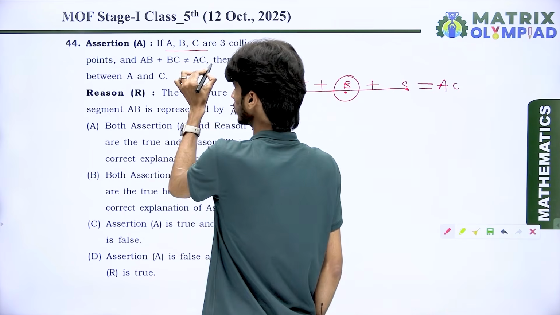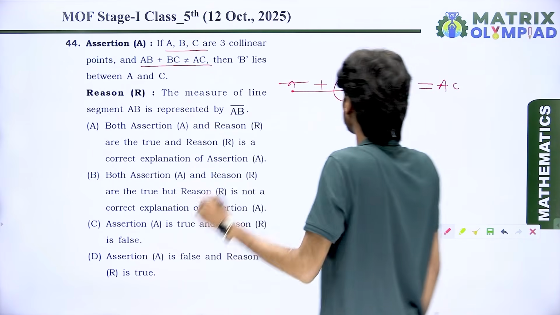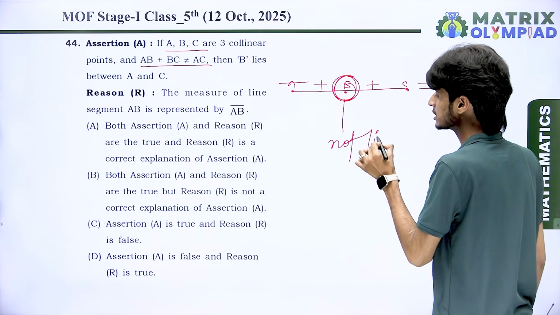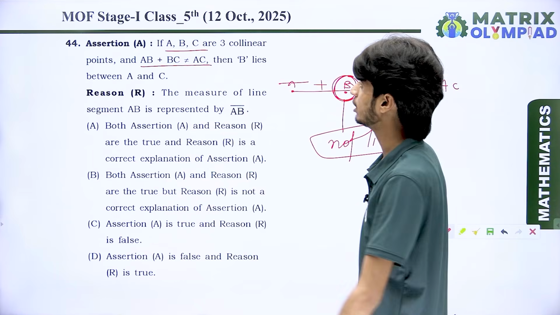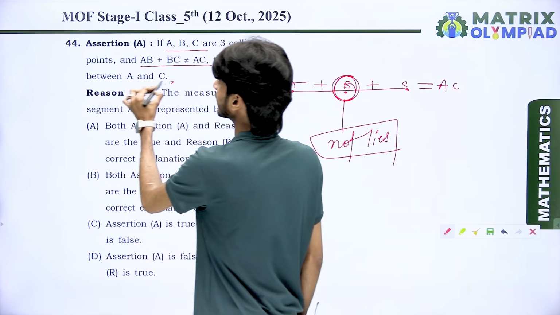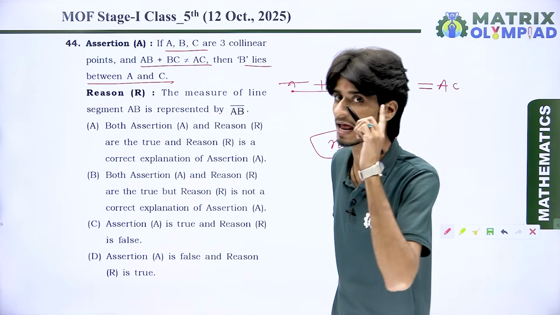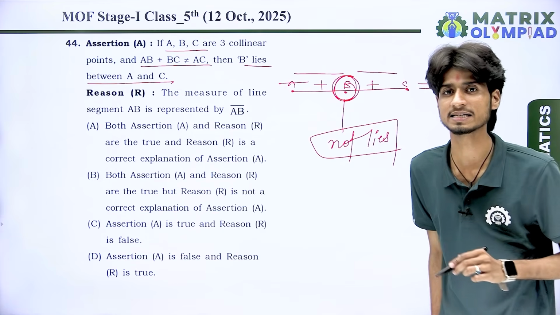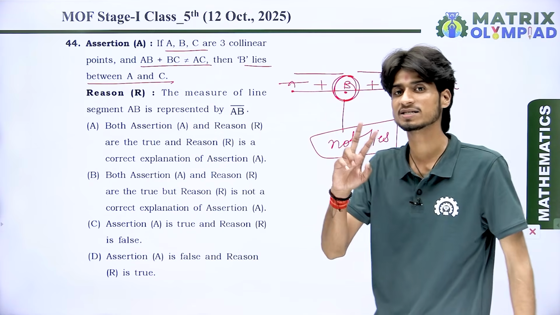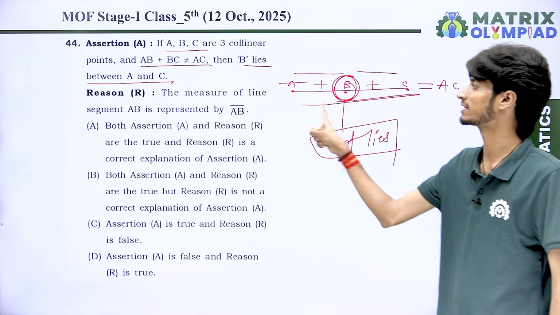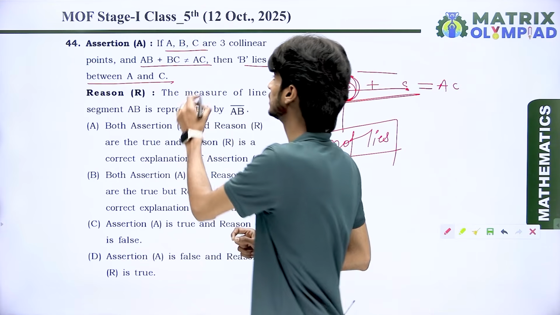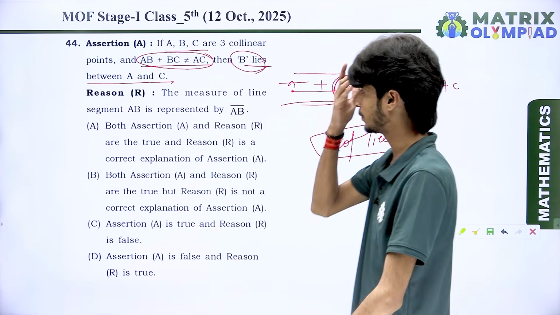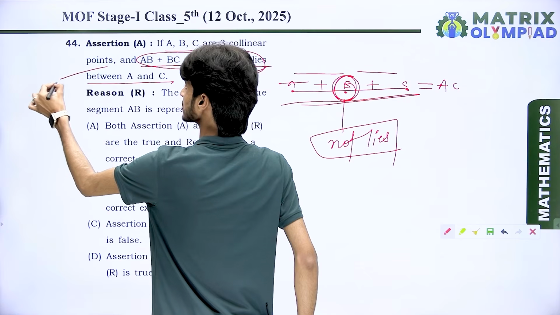But according to the question, it is not equal to AC. It means B does not lie between A and C. If B lies between A and C, then the measurement of AB plus the measurement of BC, the sum of both of them, is equal to the total length. Got it? So according to this statement, B does not lie between A and C. It means the assertion is false.